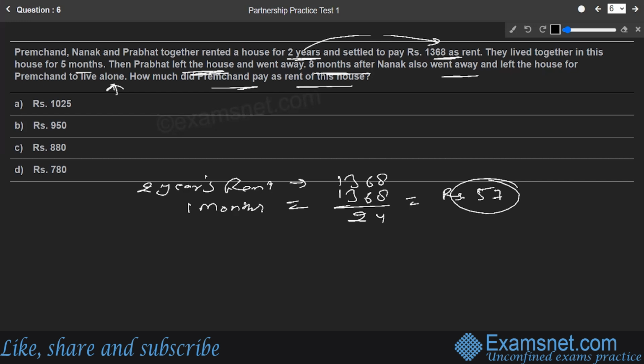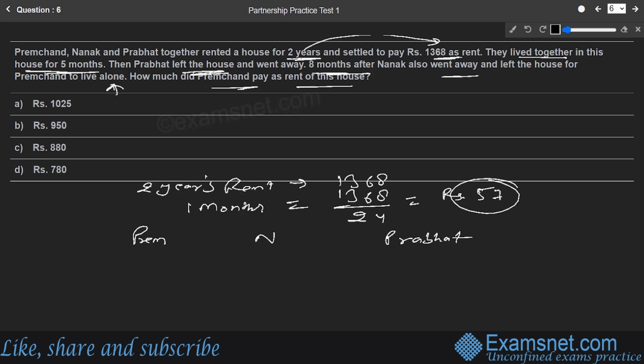Okay. So let us take it. This particular rent has to be distributed between three partners as they live there. The condition starts: they live together in this house for 5 months. We have three partners here, Premchand, Nanak, and Prabhat. We'll write it like that.